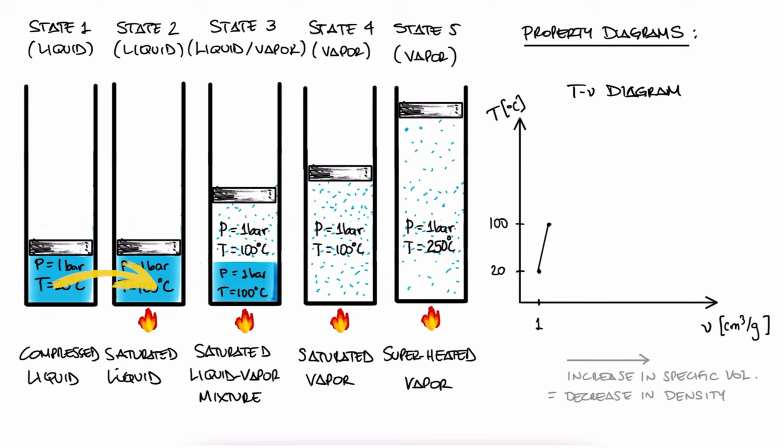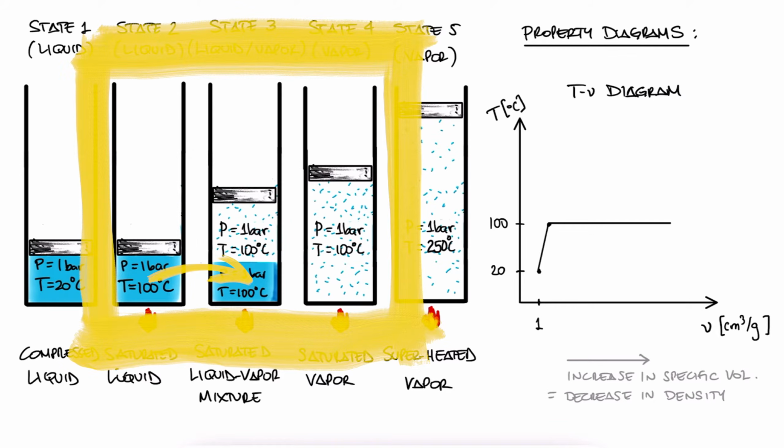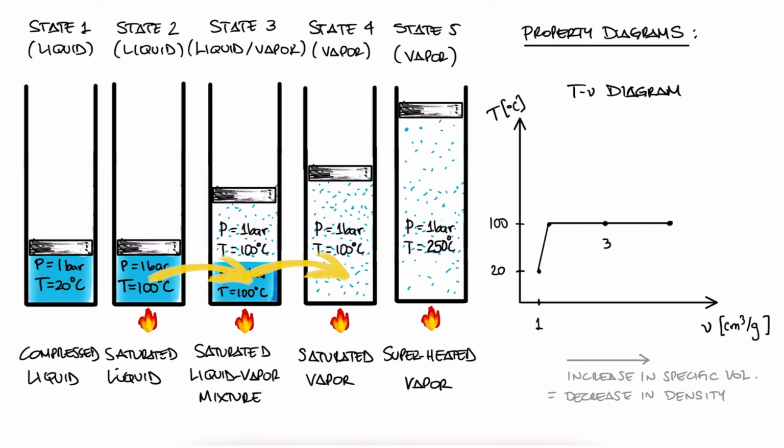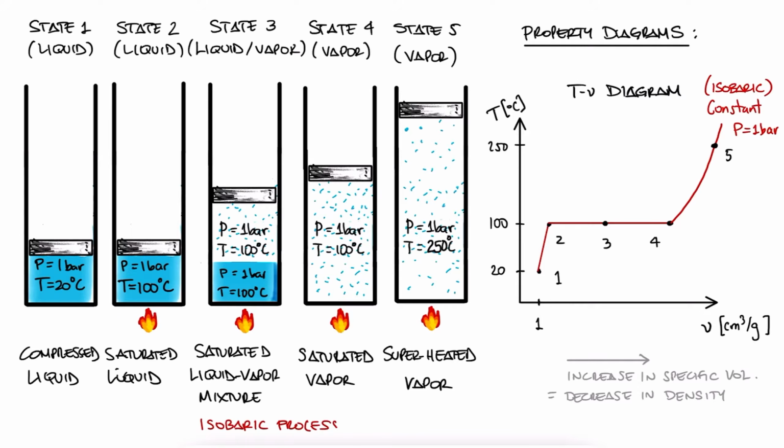when water goes from 20 to 100 degrees Celsius to state 2, then without going up or down, moves right, meaning the specific volume increases dramatically while water becomes vapor, passing through 3 to state 4. And finally, we go up to 250 degrees Celsius while also increasing the system's specific volume, moving right. Remember that all of these changes, due to the fact that we're using a piston-cylinder system, occur at the same pressure, like we explained earlier.